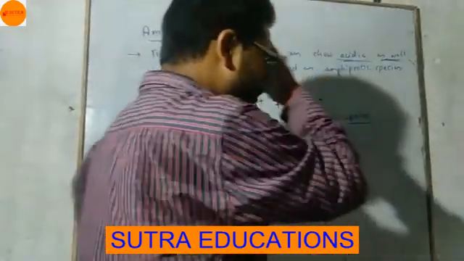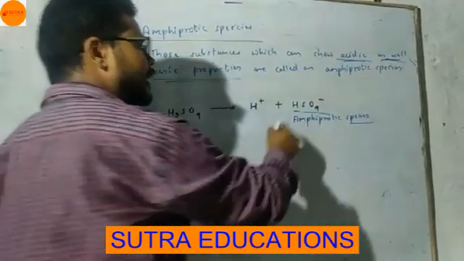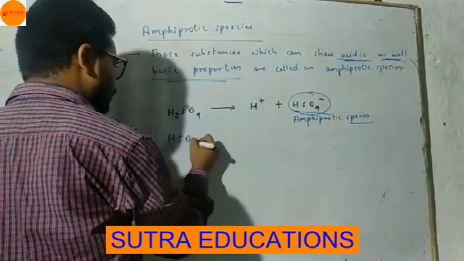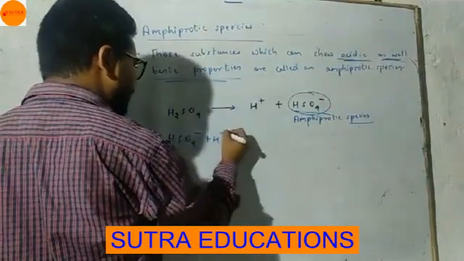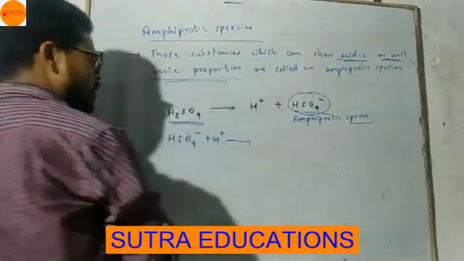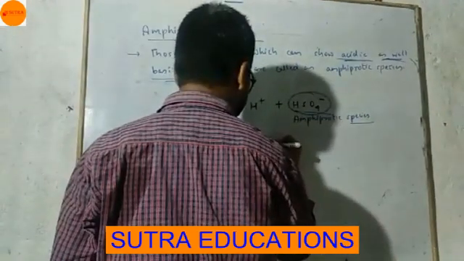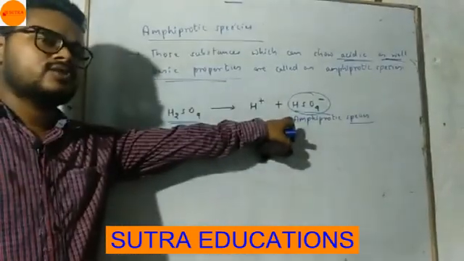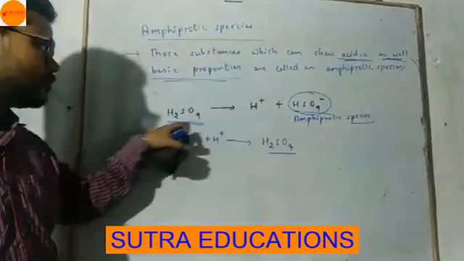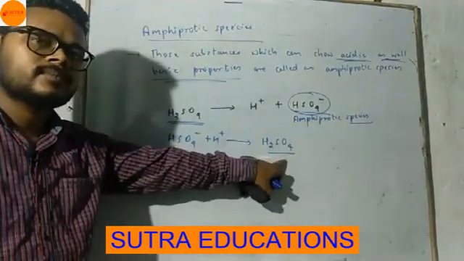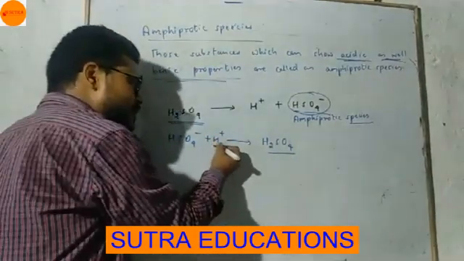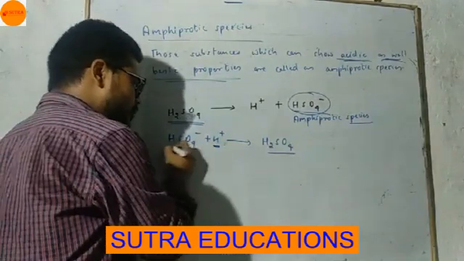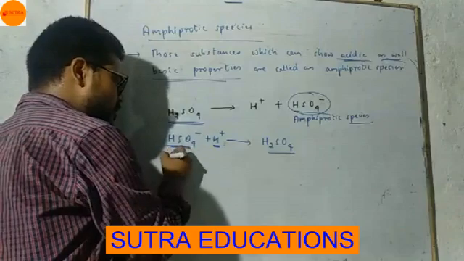Okay, so this HSO4 minus can accept this H plus ion and come back in the form of H2SO4. This HSO4 minus can accept H plus ion to give H2SO4. So if it can accept H plus ion, according to Bronsted, it is a base. So this time it is behaving as base.